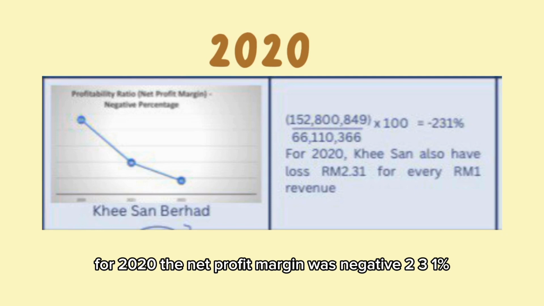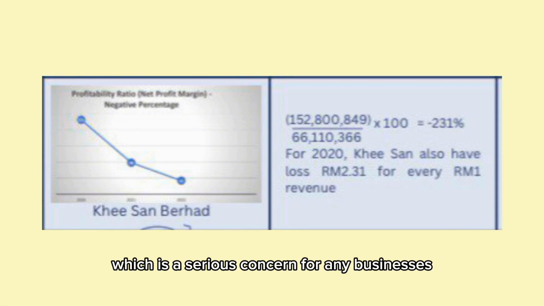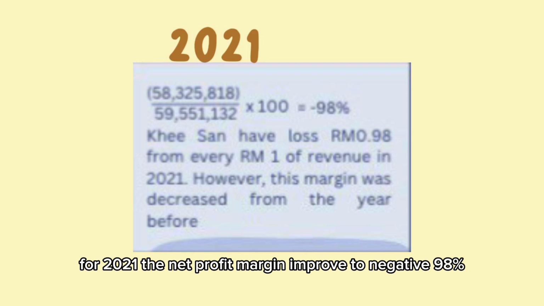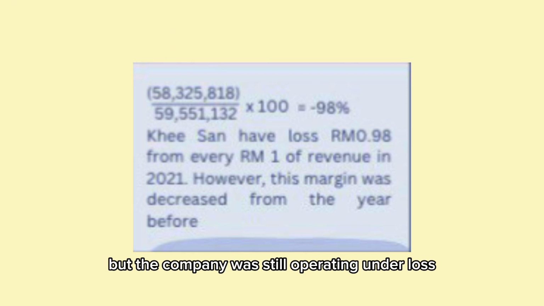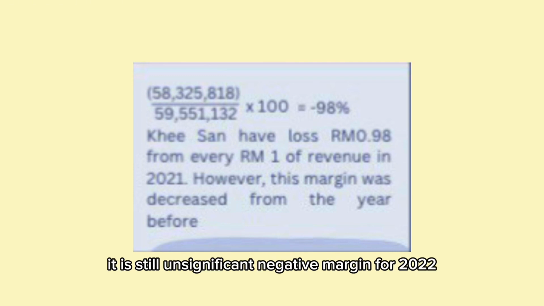For 2020, the net profit margin was negative 231%. This indicates a net loss, meaning expenses exceed revenue, which is a serious concern for any business. For 2021, the net profit margin improved to negative 98%, but the company was still operating at a loss. While the loss decreased compared to 2020, it is still a significant negative margin.